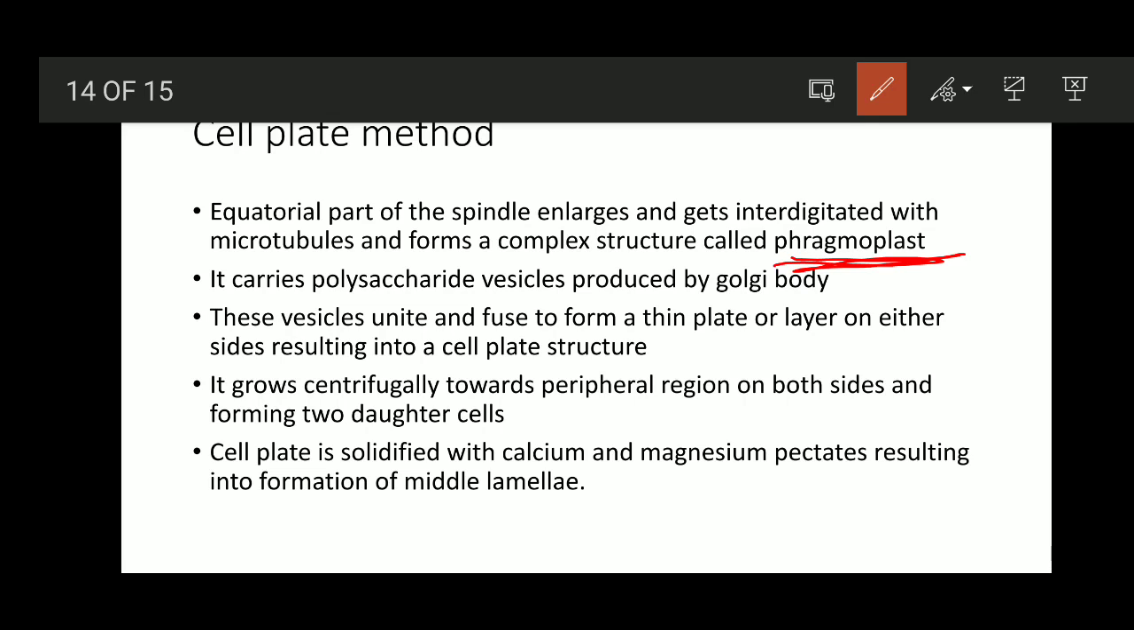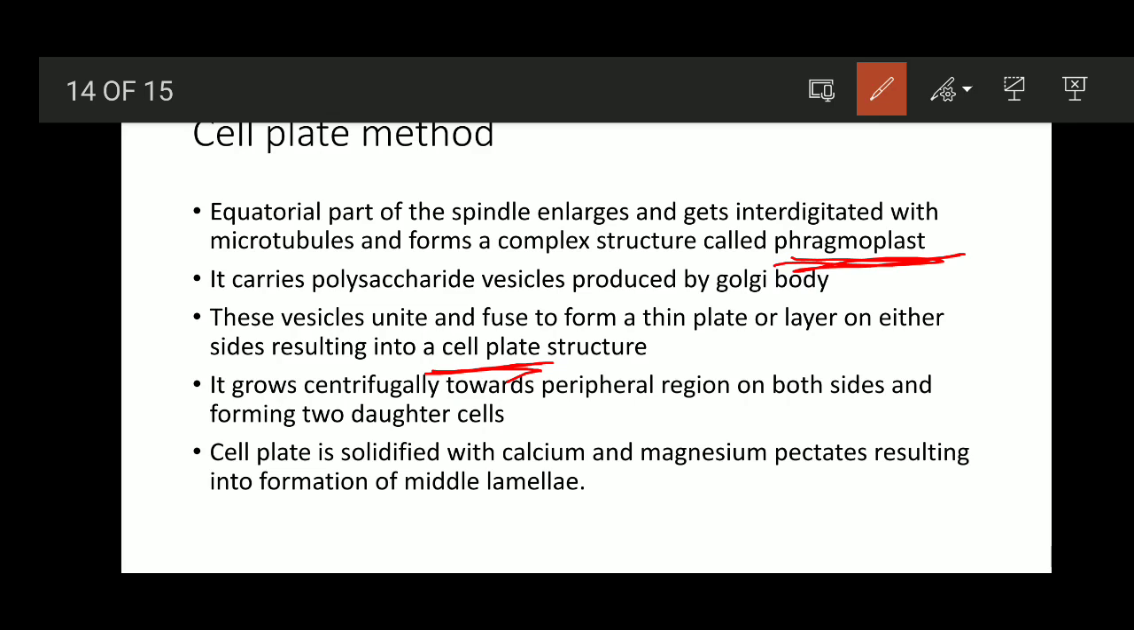It forms a precursor to form the cell plate, and this phragmoplast that is formed during the telophase is going to carry the polysaccharide vesicles that are being produced by the Golgi apparatus. Now you know what is the function of the Golgi apparatus. It is going to produce the secretory vesicles, and these secretory vesicles are carried by the phragmoplast for the construction of the cell plate. The cell plate is produced by the formation of the phragmoplast, as it is going to transfer the polysaccharides required for the construction of the cell wall.